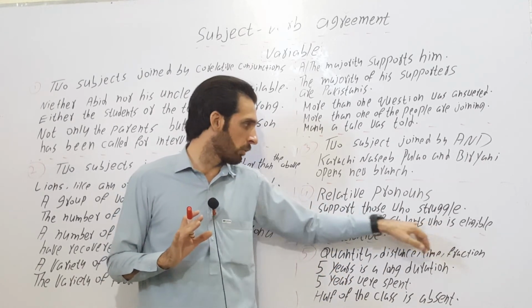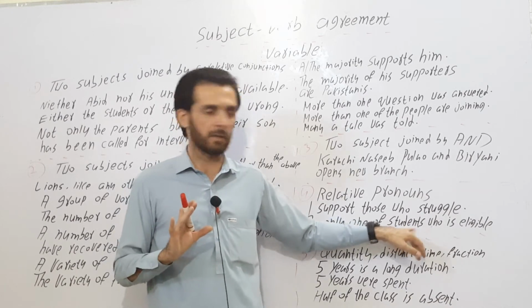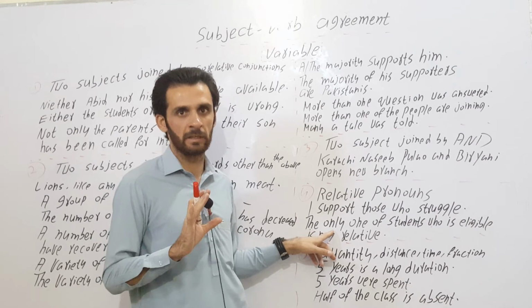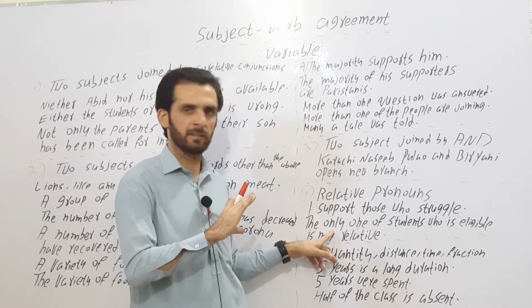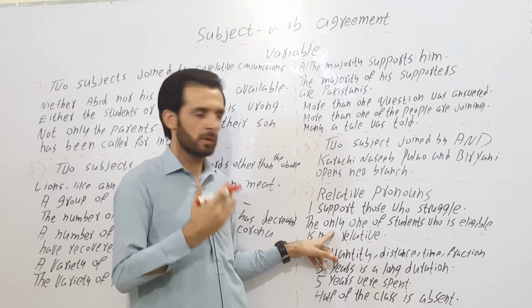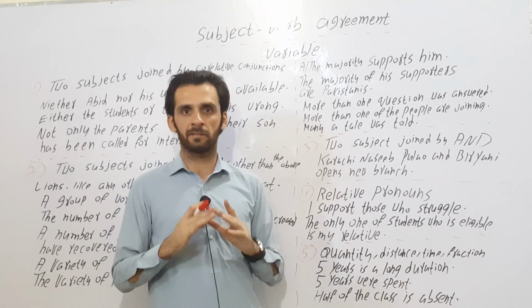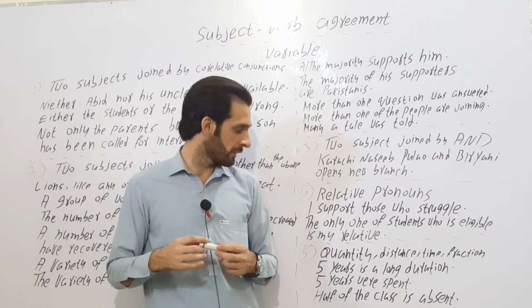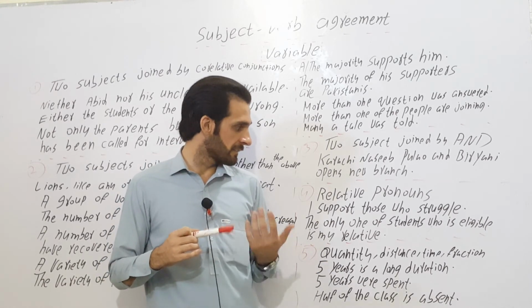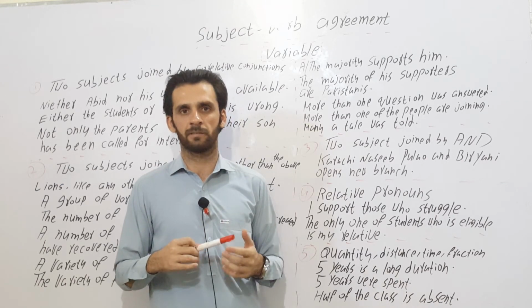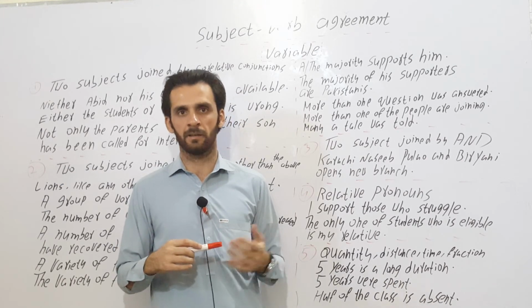Here before who we have plural, but we will not use are here because of the presence of the only. But if this phrase, the only, was not present here, then we could have said one of the students who are eligible.